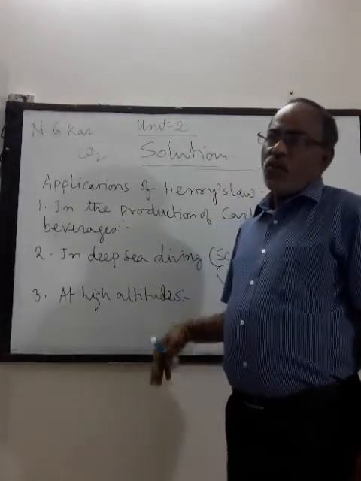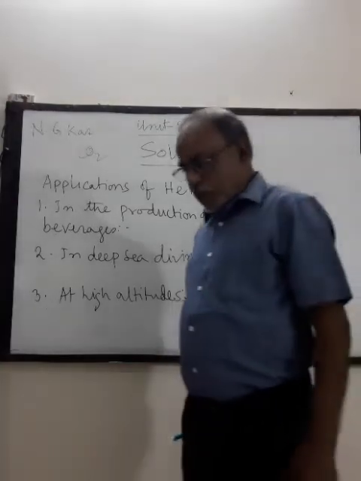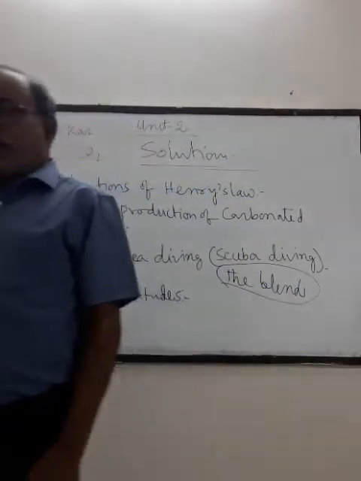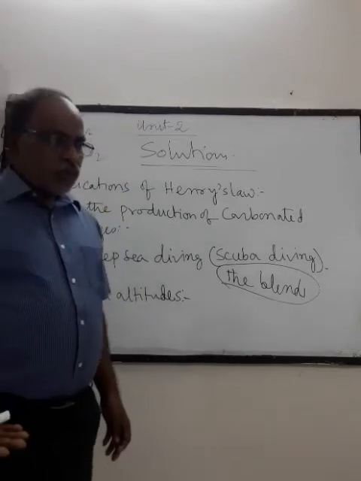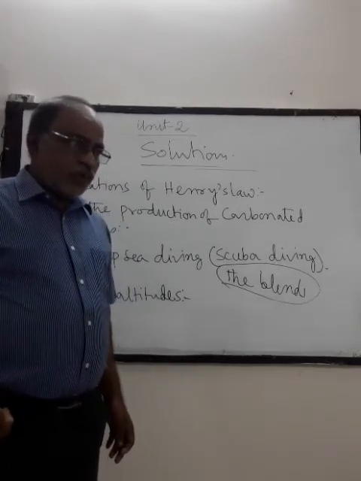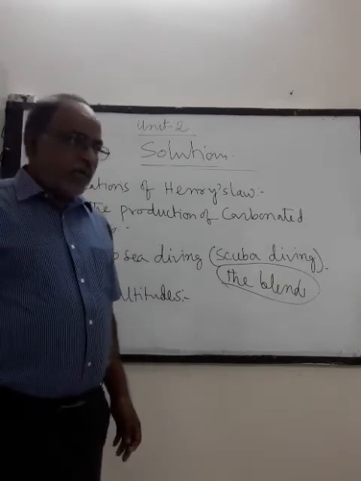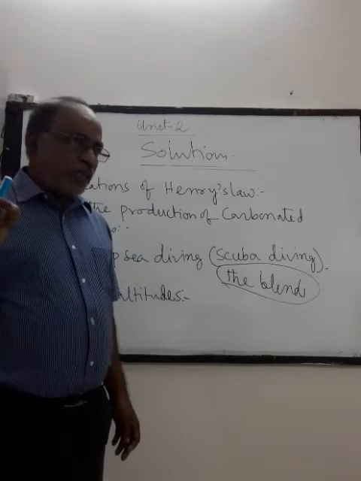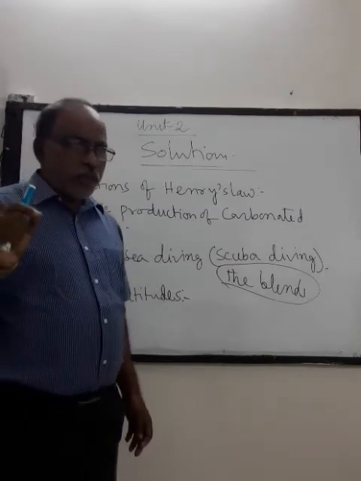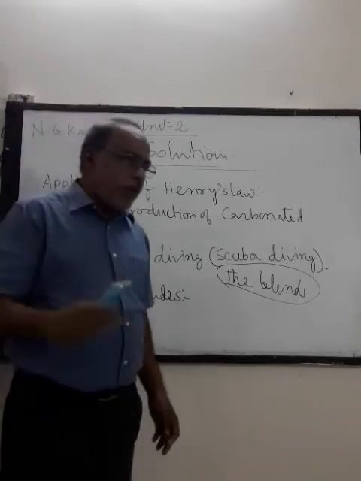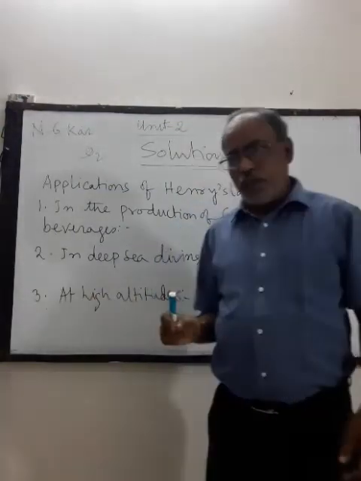As a result, oxygen along with nitrogen moves into the body. Oxygen is used for respiration and nitrogen remains in the body. When the scuba diver moves towards the surface, where pressure decreases, excess nitrogen comes out from the body, and nitrogen bubbles are formed in the respiratory system, which block or interfere with the movement of oxygen and impulses in the body.